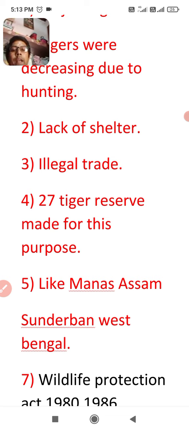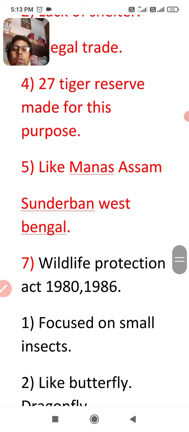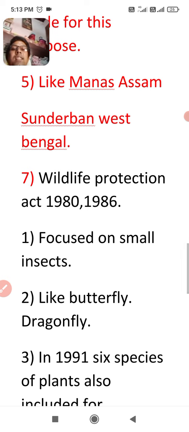Now the next point of the lesson, Wildlife Protection Act 1980 and 1986. There were changes or amendments in this act of 1972, in 1980 and 1986. So what were the major provisions under the Wildlife Protection Act of 1980 and 1986?